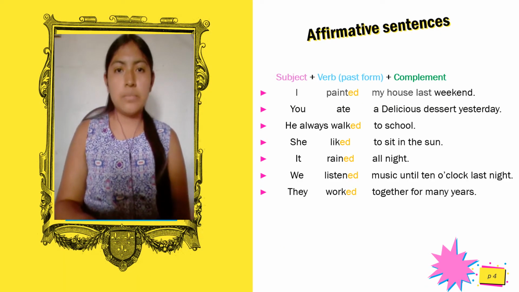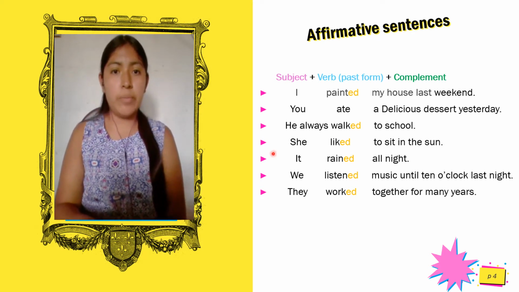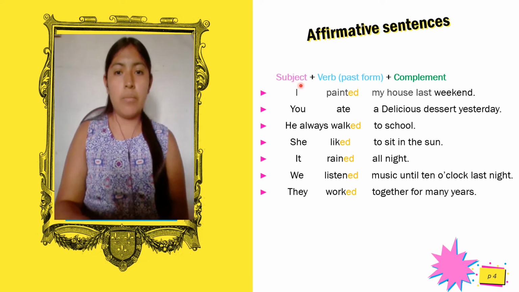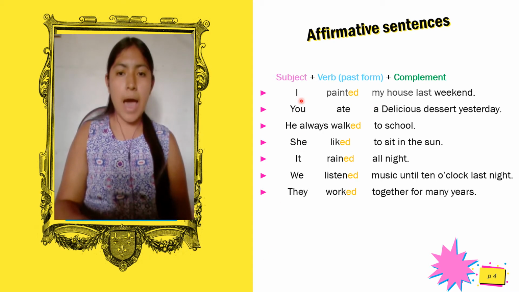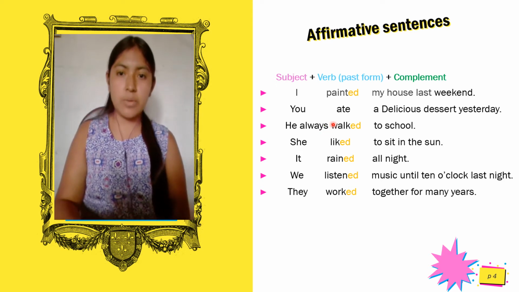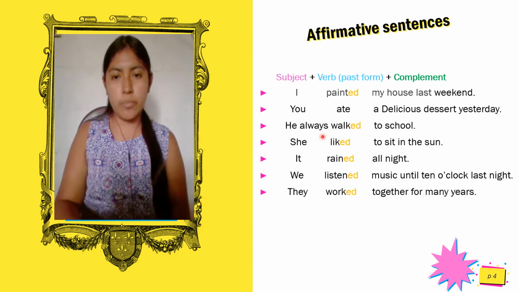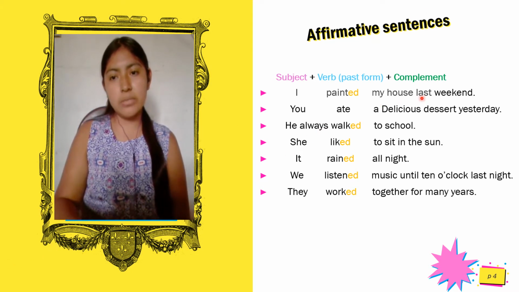We continue. Affirmative sentences are formed by subject, plus verb in past form, plus complement. For example, I is the subject, painted is the past form, the base form of painted is paint, and the complement is my house last weekend.